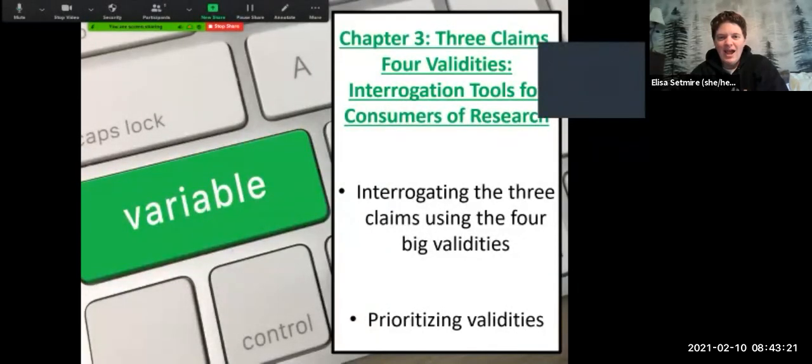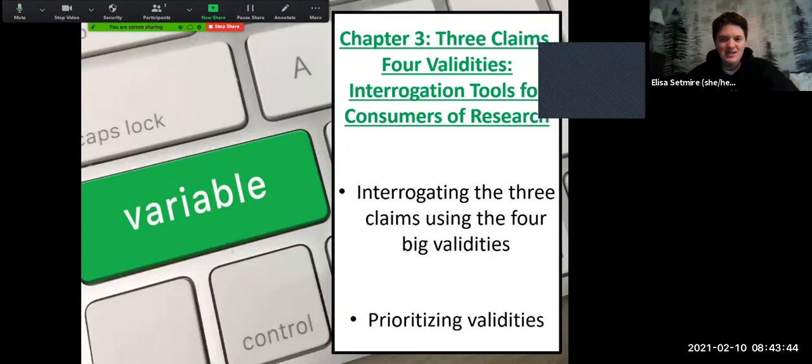Hi, everyone. So we're looking at chapter 3, part 2 for this week, looking at the other side. So last week, we looked quite a bit at the 3 different types of claims that we could have, looking at frequency, association, and causal claims. Now we're going to cover part 2, where we look at the 4 different types of validities.